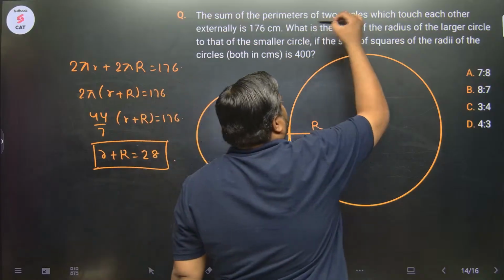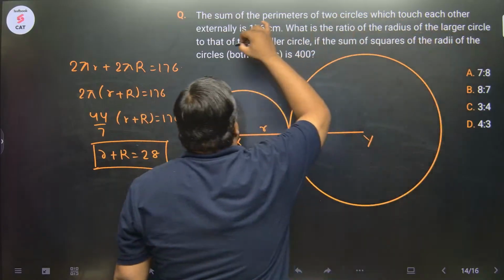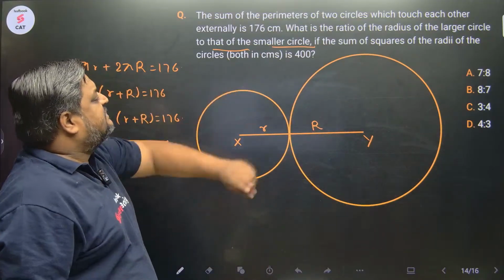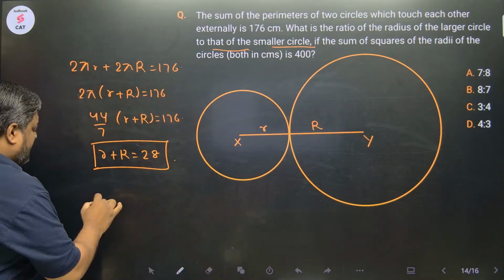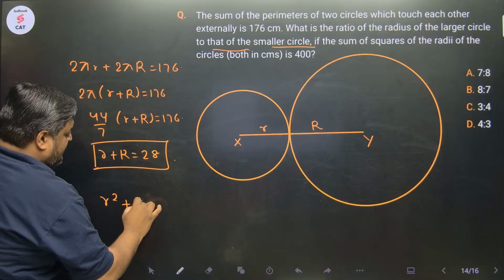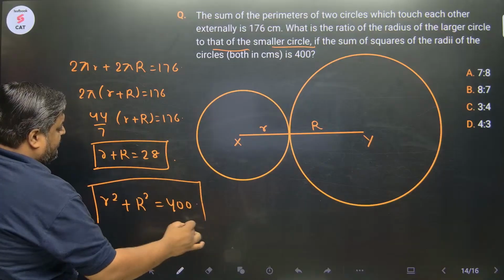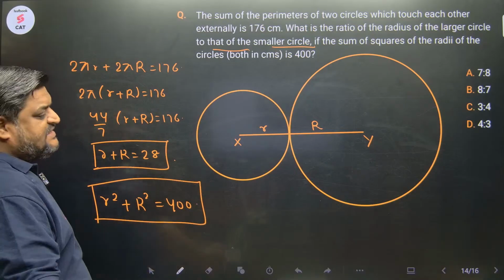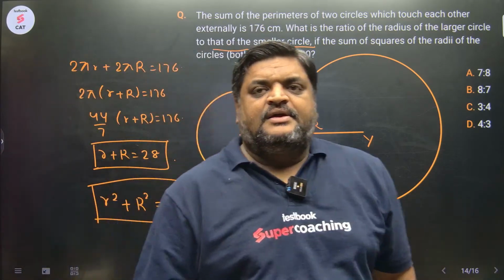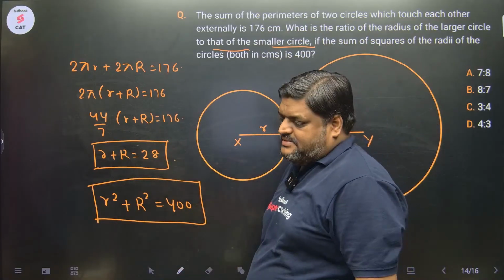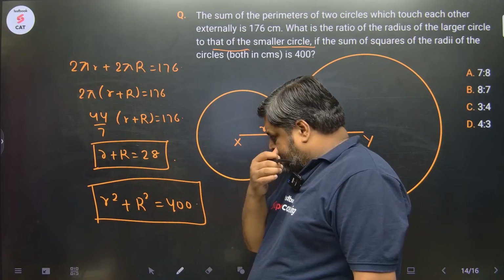Moving ahead, what is the ratio of the radius of the larger circle to that of the smaller circle if the sum of the squares of radii of the circles is 400? So आपको given है r square plus R square is 400. This is given. आपको दोनों रेडियस निकालना है और रेशियो बताना है. सॉर्टेड. बेटा दो वेरिएबल दो इक्वेशन सॉल्वेबल है ना? बिल्कुल है.